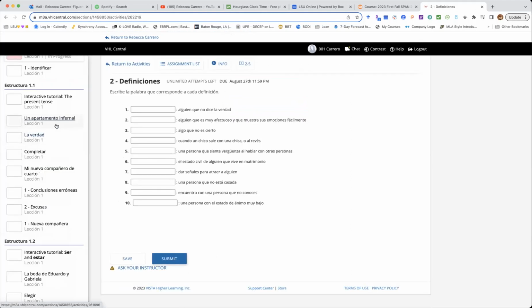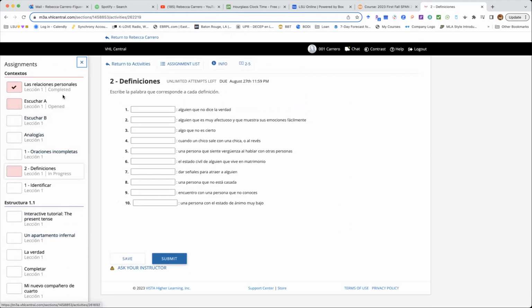Okay, so now see that on the left side, you have jumped into this activity, and you are still required to work with the others, okay? Because the pink color indicates that you have already worked on those, okay?